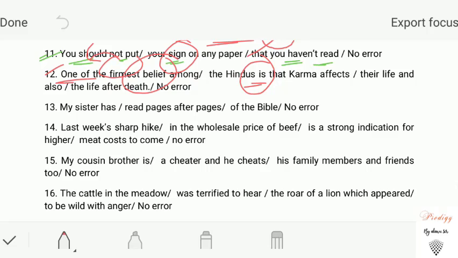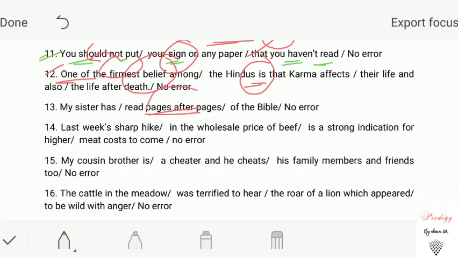My sister has read pages after pages of the Bible. Error lies in these sections of the sentence. Please write down the rule. Whenever a noun is followed by a preposition and after the preposition the same noun gets repeated, both the nouns will be in singular form.